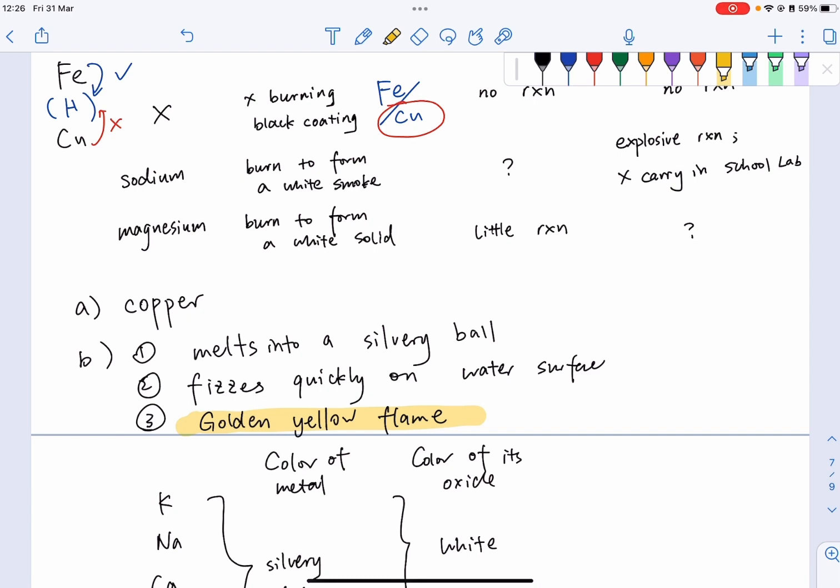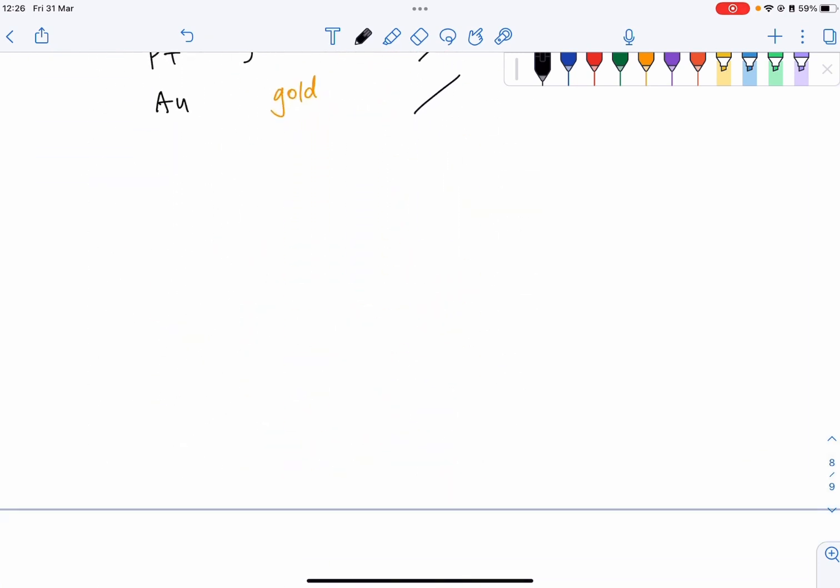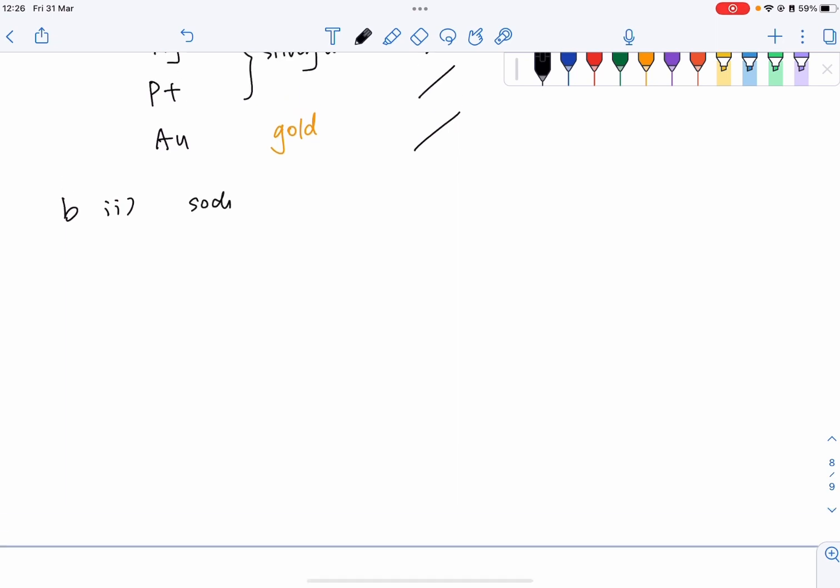Alright, so these will be the reactions for B1. This will be the answer for B1. And then let's write B2 here. It asks us to write the chemical equation for the reaction involved, that is, the reaction between sodium and water, right?